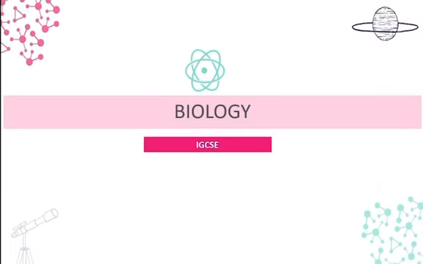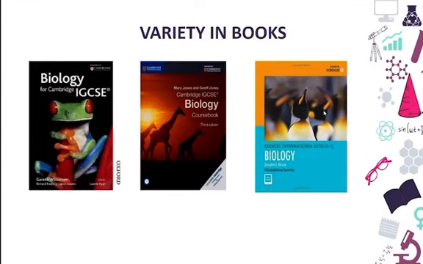So let's start. It's a biology IGCSE class. The first thing I told you is that there will be a variety of books. Maybe your school used this one, I'm using this one, and other institutes use this one. These three books have similar content. All the basic or main concepts are similar, with a little bit of modification. So no need to worry about it. Whichever book you are reading, you are ready to give the exam.